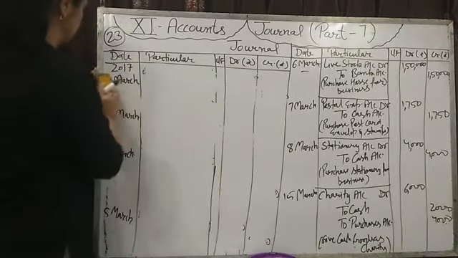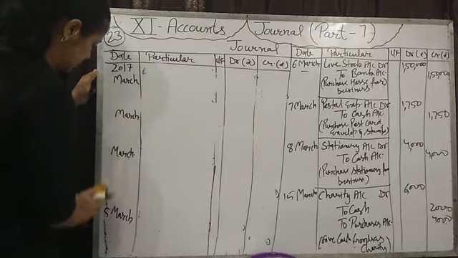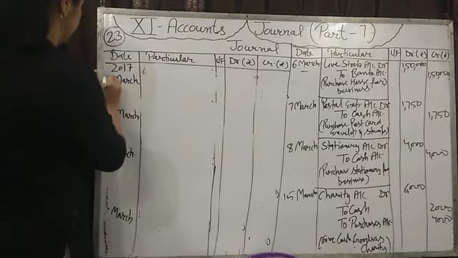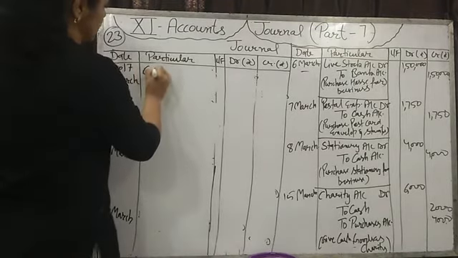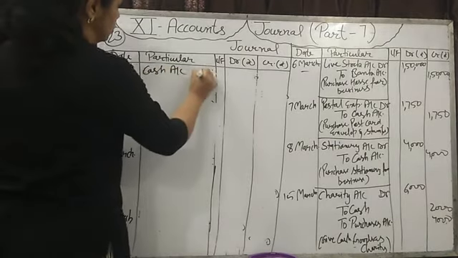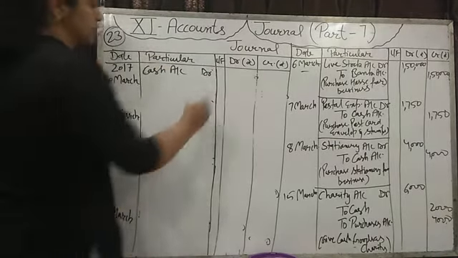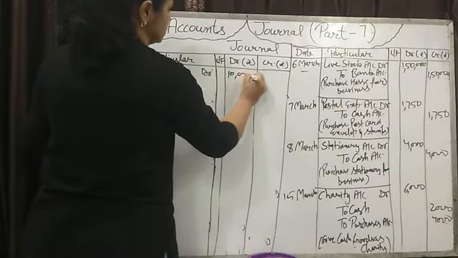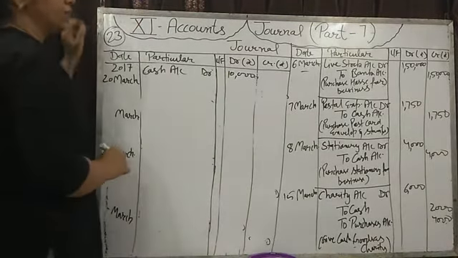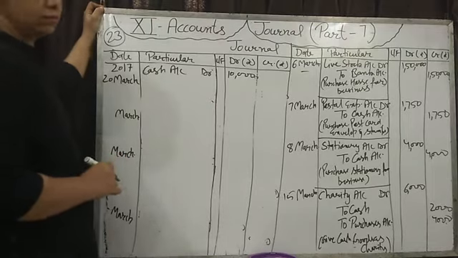On 20th March, pass the journal entry, change the date. Cash is coming because we are selling all the parts of the horse. How much cash is coming? 10,000. And loss of 1,40,000 due to this.